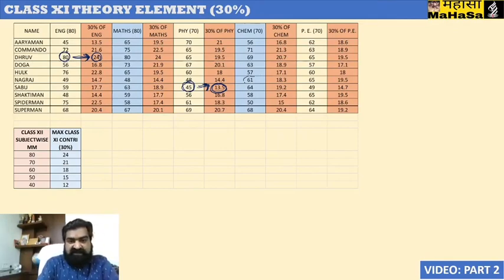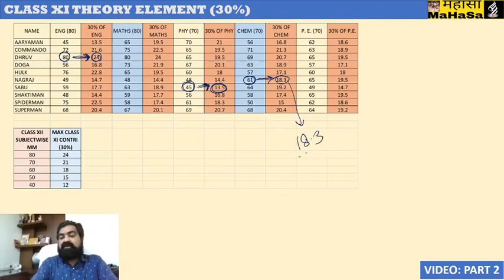Nagraj's chemistry performance was 61 out of 70 in class 11th. So its 30% will be 18.3, and it will directly contribute to the theory part of class 12th chemistry. That means this 18.3 will be contributed from the 11th side for the chemistry subject for Nagraj in class 12th.